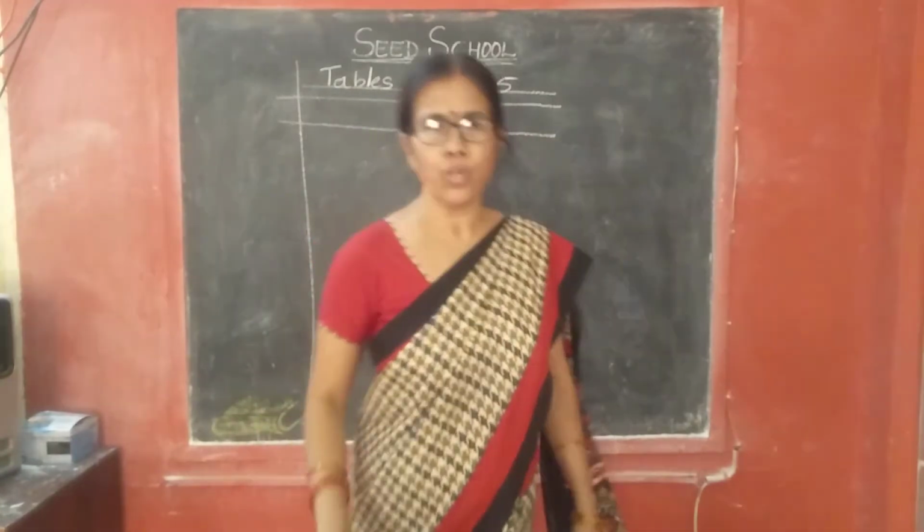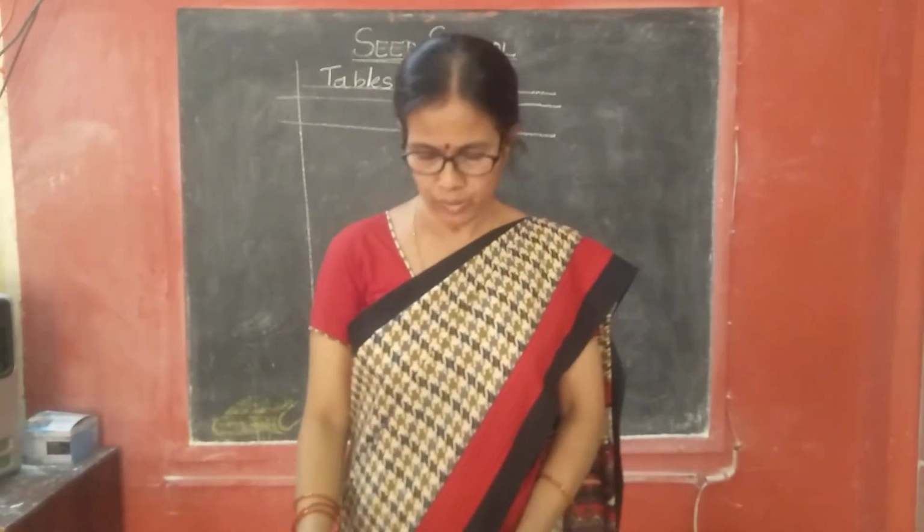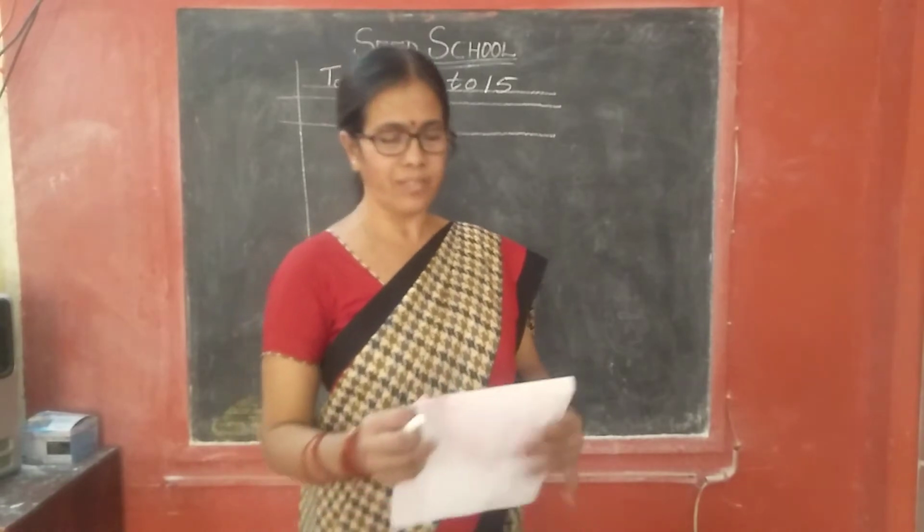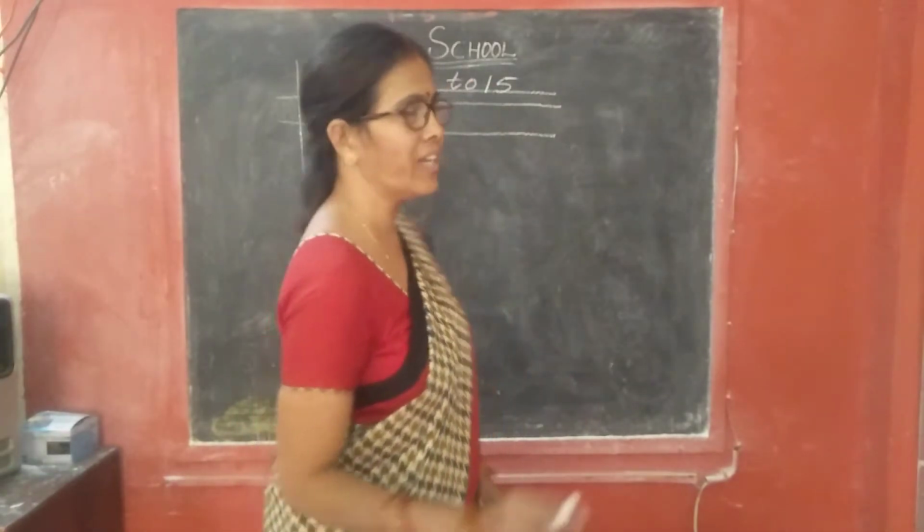See children, those who do not have a check rule book, you draw the lines with a scale neatly. Okay.